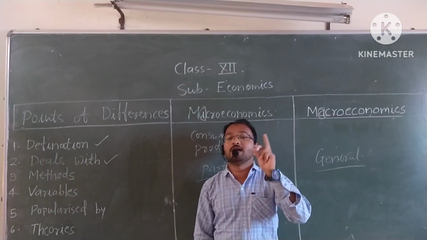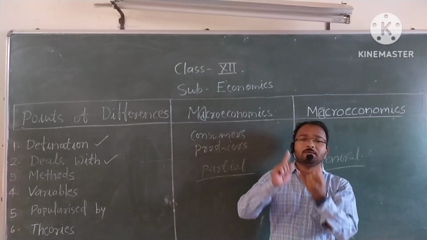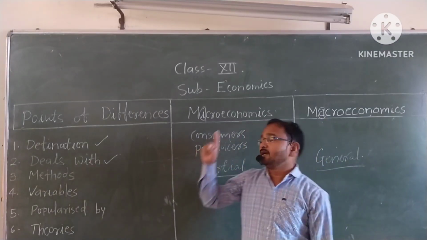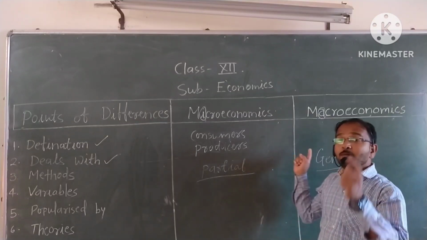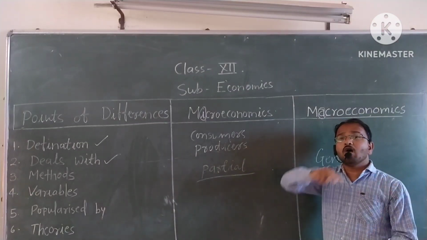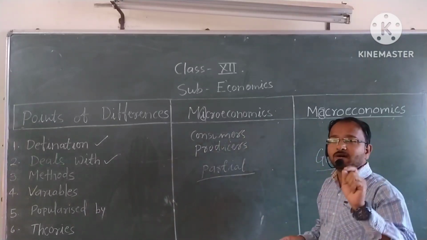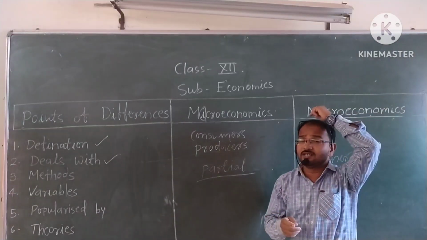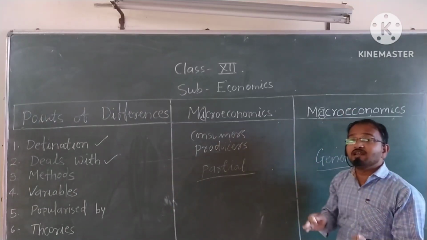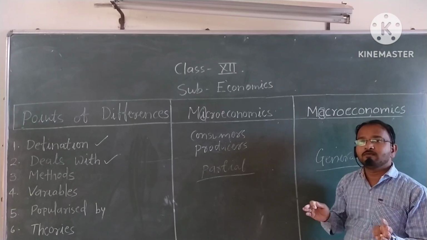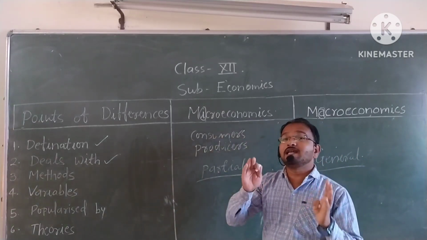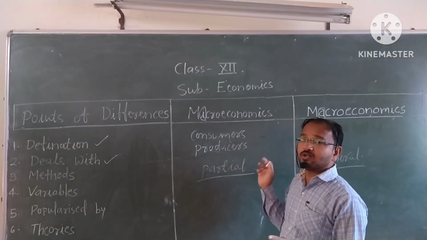In general equilibrium, it is all markets, not only one market, and they are used simultaneously. The method of general equilibrium, in all markets used simultaneously, is used in macroeconomics.